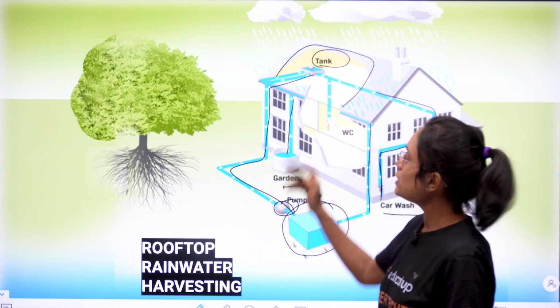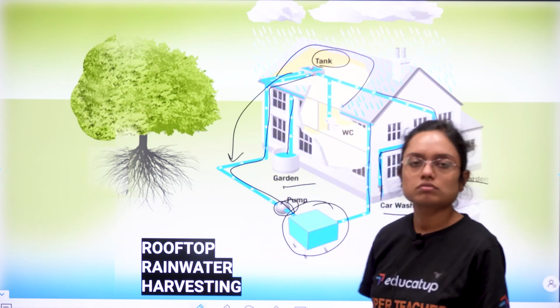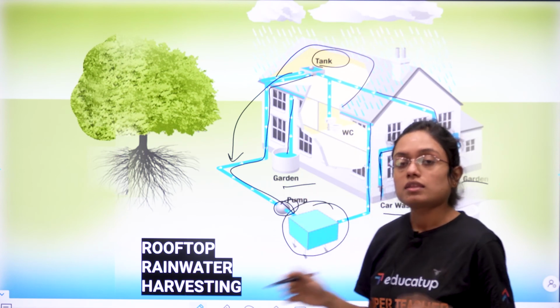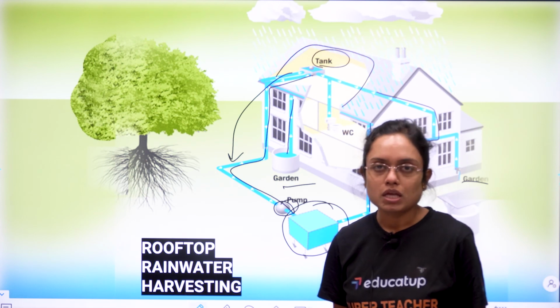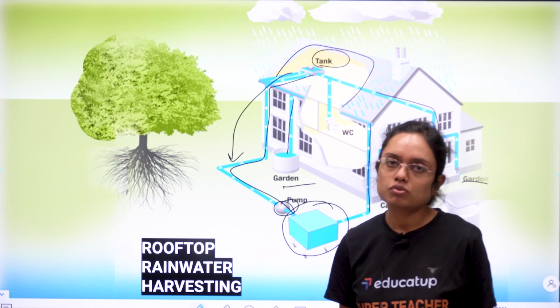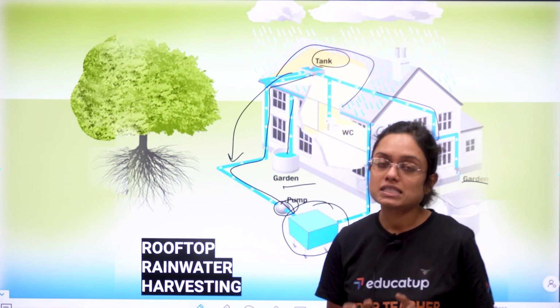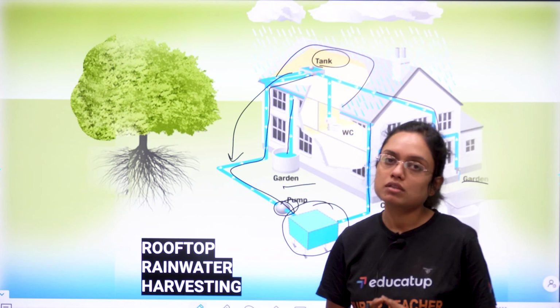The other way can be that they can directly put the complete rainwater into the ground, and then the groundwater can be utilized. And one way can be that it can be supplied for different purposes at the same time. So it depends on the person how he or she has to utilize the rainwater. But rainwater harvesting is a very economical and a very judicious way of using rainwater.